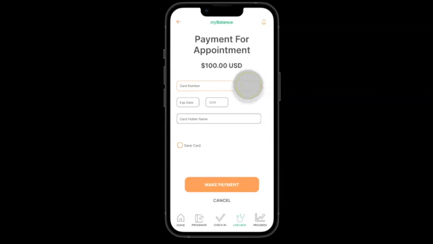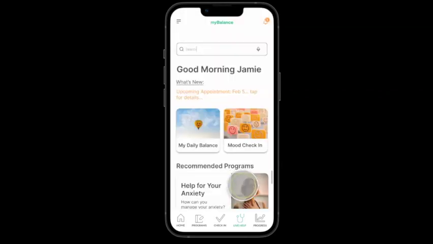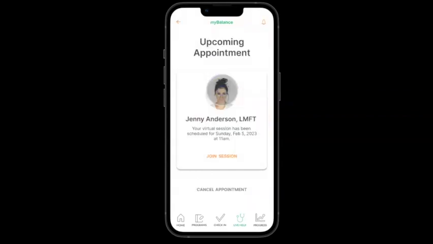Okay, so I'm going to enter the credit card information. Okay, now I'm going to make a payment. Payment has gone through. And this is the appointment confirmation. So I'm done with that page. So once the user schedules the appointment, it comes under their feed, under the What's New feed so that they can see it. I'm going to tap it for details. And there we have the appointment that I scheduled with Jenny for the 5th at 11 a.m.